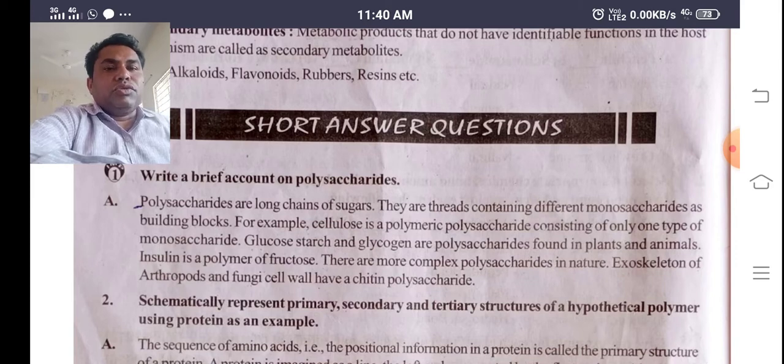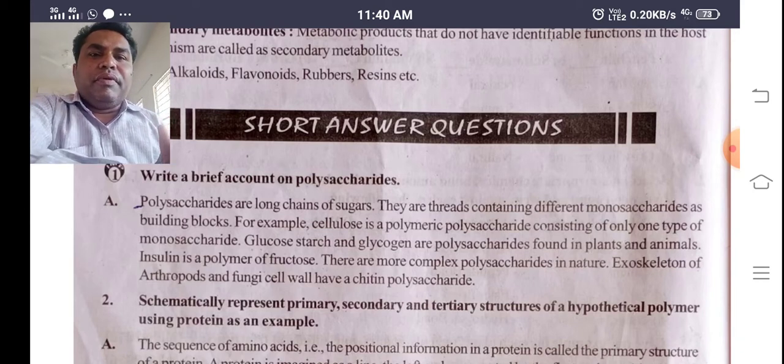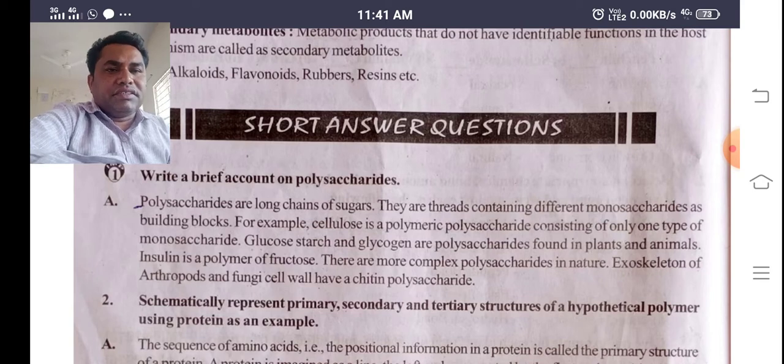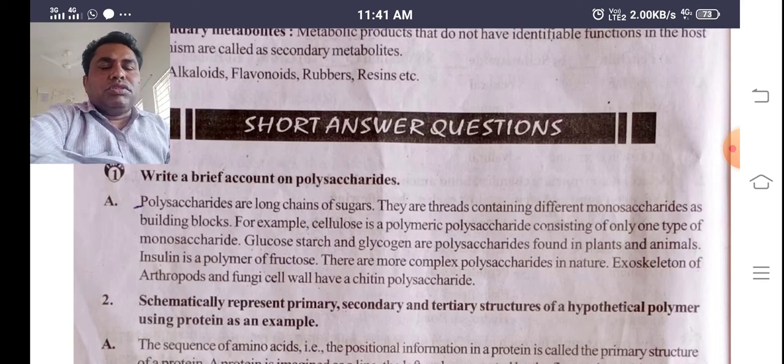Polysaccharides are also called carbohydrates, also called sugars. These names we have to keep in our mind. Polysaccharides are long chains of sugars. They are threads containing different monosaccharides as building blocks. For example, cellulose is a polymeric polysaccharide consisting of only one type of monosaccharide.